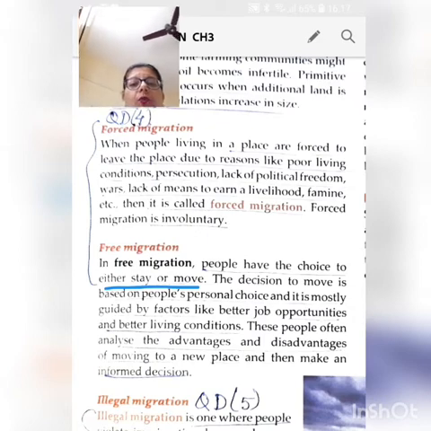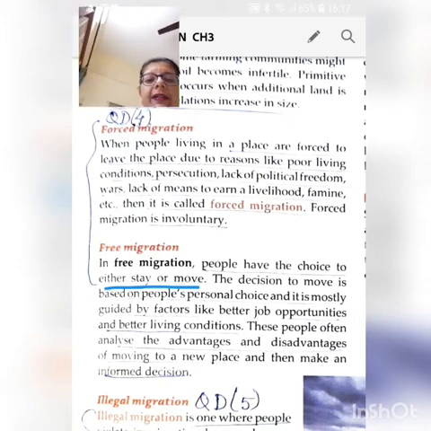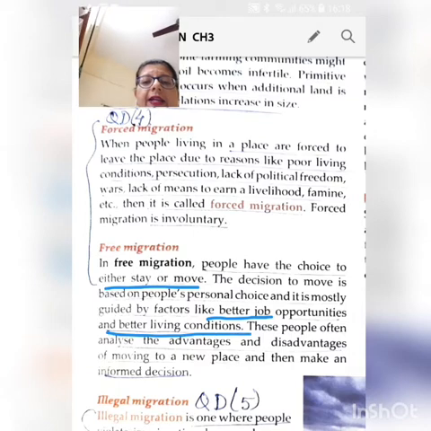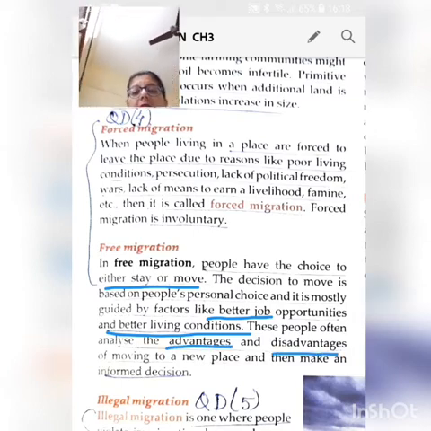The decision to move is based on people's personal choice, and it is mostly guided by factors like better job opportunities and better living conditions. These people often analyze the advantages and disadvantages of moving to a new place, and then make an informed decision. So this is about free migration.